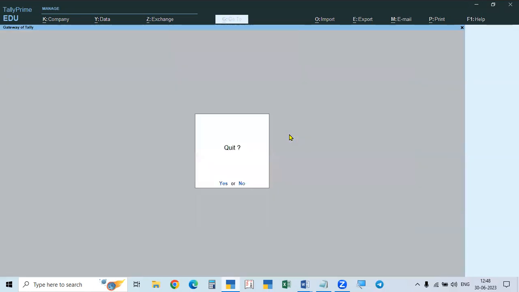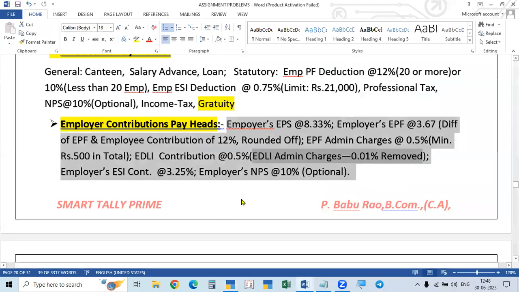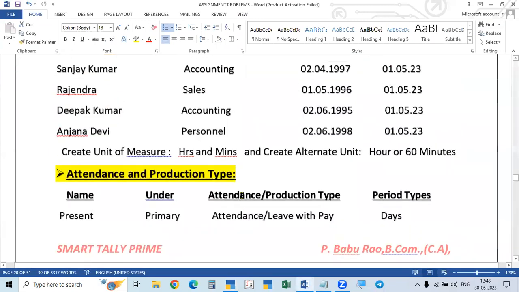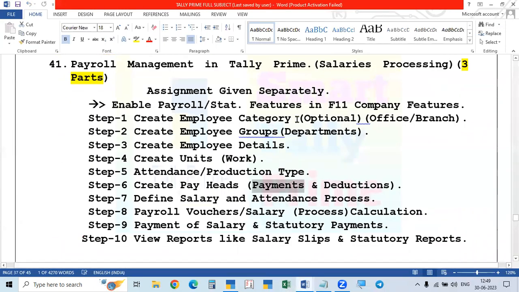So with this, we created all the masters. That is payheads and all the other things. We completed employee category, employee group, employee units, production type and attendance, and then payheads, meaning earning payheads as well as deductions as well as contributions. Everything we completed. So up to this is one part. The next part we will take up the balance. Next part is very simple.